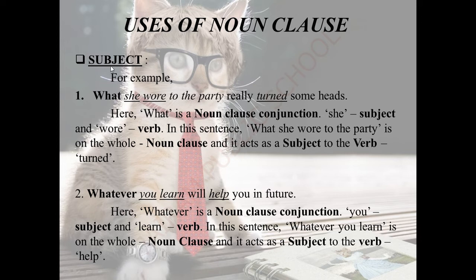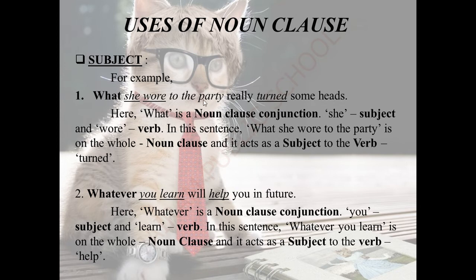First, we can come across subject. See the first sentence. What she wore to the party really turned some heads. So as such, I told you already what a noun clause conjunction is. So we can find out that this is a noun clause. She is a subject, wore is a verb. See, turned is also a verb here. We can come to this afterwards. First, see what she wore to the party. On the whole, it is a noun clause sentence.